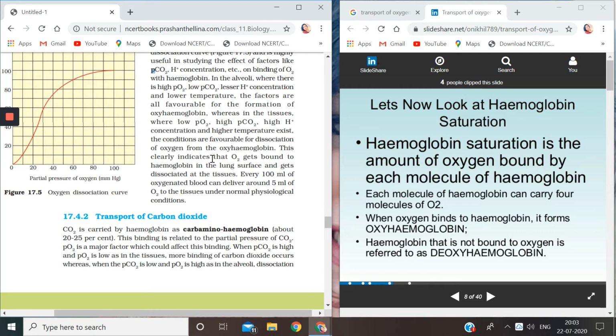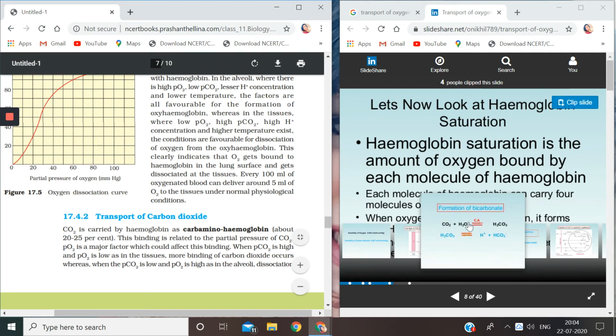This clearly indicates that oxygen gets bound to hemoglobin in the lung surface, in the alveoli, and gets dissociated at the tissues. Every 100 ml of oxygenated blood can deliver around 5 ml of oxygen to the tissues under normal physiological conditions. So I hope I am clear.